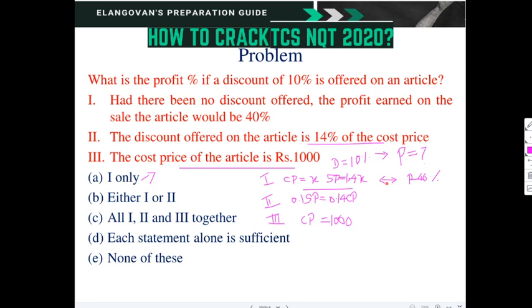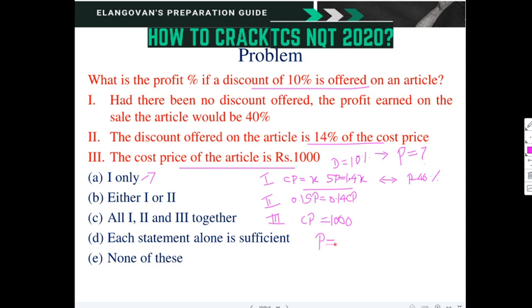Now if this is there, then the cost price is x, the selling price is 1.4x. Then what will be the profit percentage? If the discount is 10%, what will be the profit percentage? Then how to conclude? So profit percentage, what is the formula?